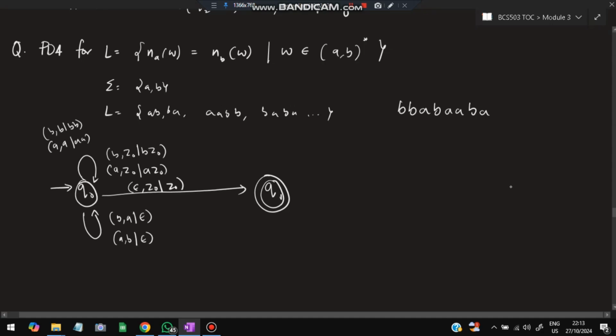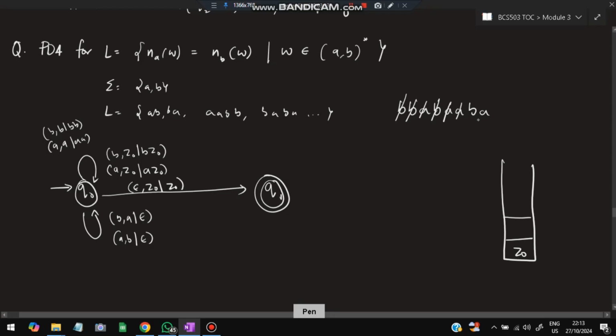Okay. So in this case, what is the thing we need to consider? Z naught is here. B came after Z naught. If B comes, B Z naught, it should push it. It will remain in Q naught only. Then another B came. If another B comes after B, I have to write BB. We'll just keep on adding here. After that, A came. When A comes after the B, we have to pop it. Okay, so this is popped. Let's erase this one. Now B after B, I have to push it, remain in the same state, and A came. If A came, I have to pop it. Then another A came, I have to pop this one as well.